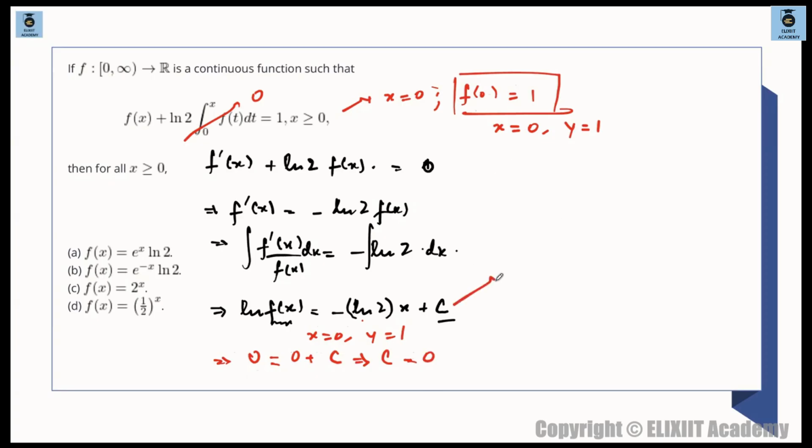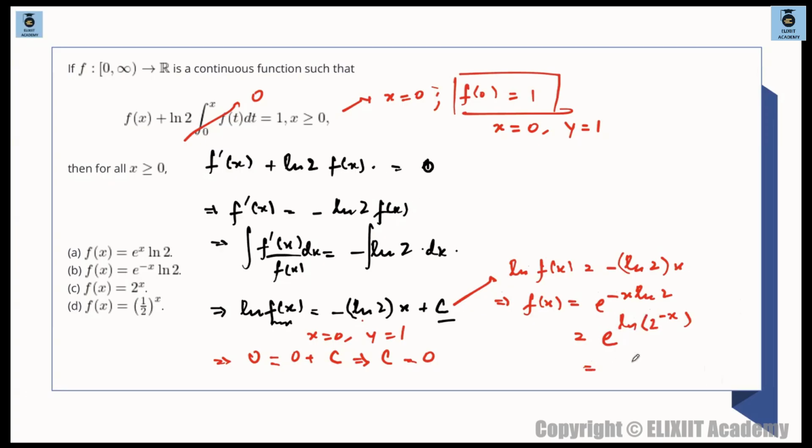तो आपको यहां से you are getting ln fx. ln fx is basically minus of ln 2 times x. So now we can find fx from here. What is fx? Fx will be e raised to the power of minus x times ln 2. So this is e raised to the power of, we need to rewrite this thing. Can I write this as 2 raised to the power of minus x? 2 raised to the power of minus x.